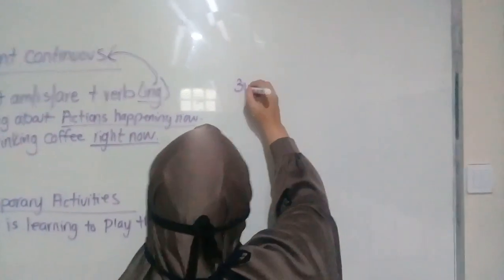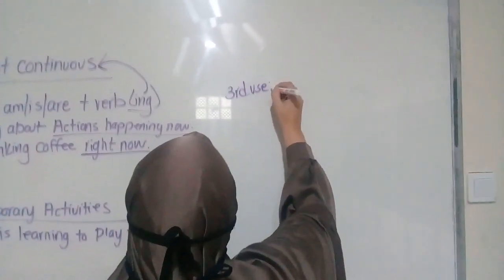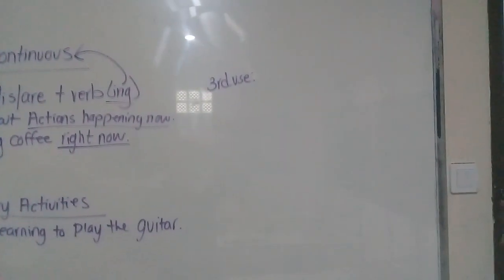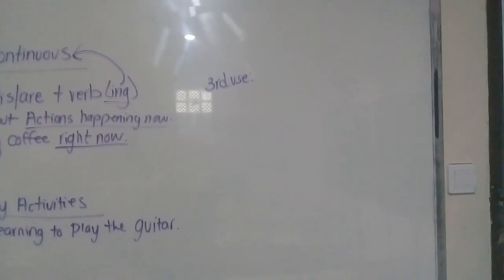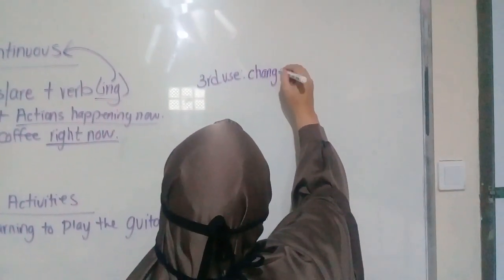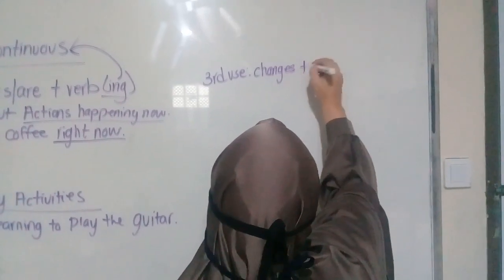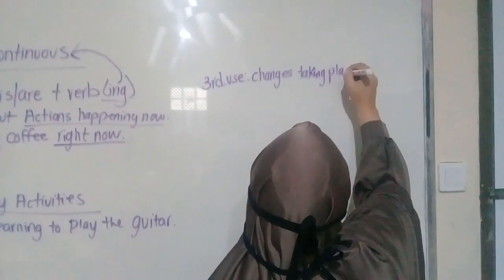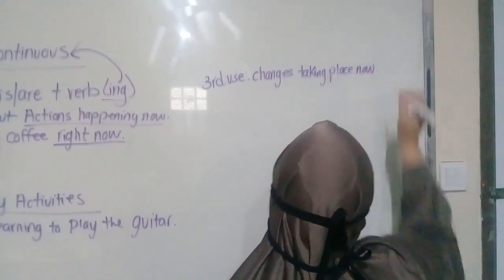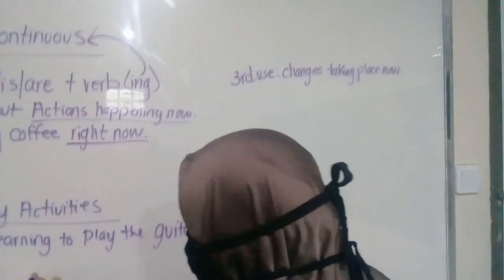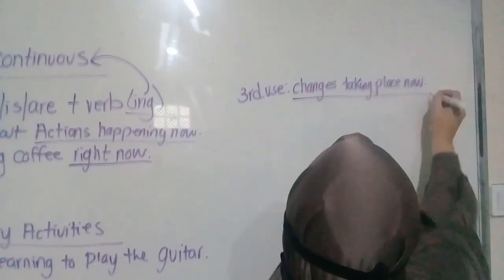And the third use, let's put it up over here. Third use, when do we use this present continuous, is changes taking place now. Things that are happening now. Okay? Very similar to number 1 and number 2. Okay? Let's do an example.